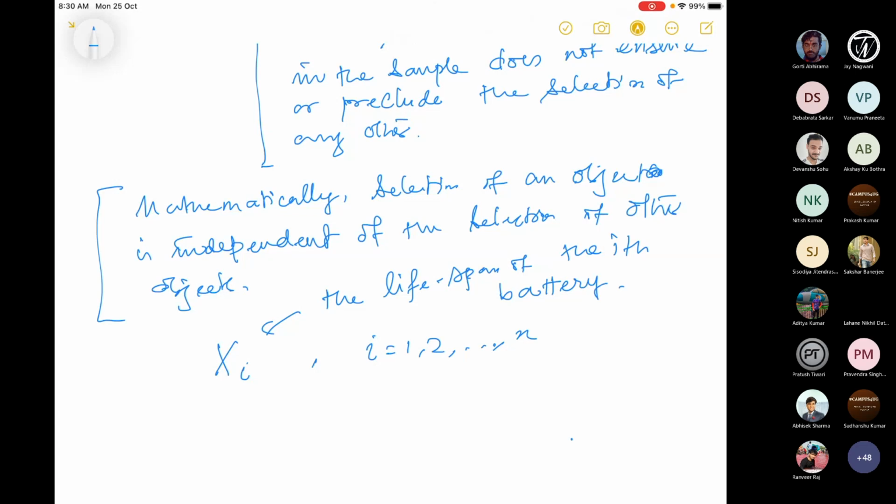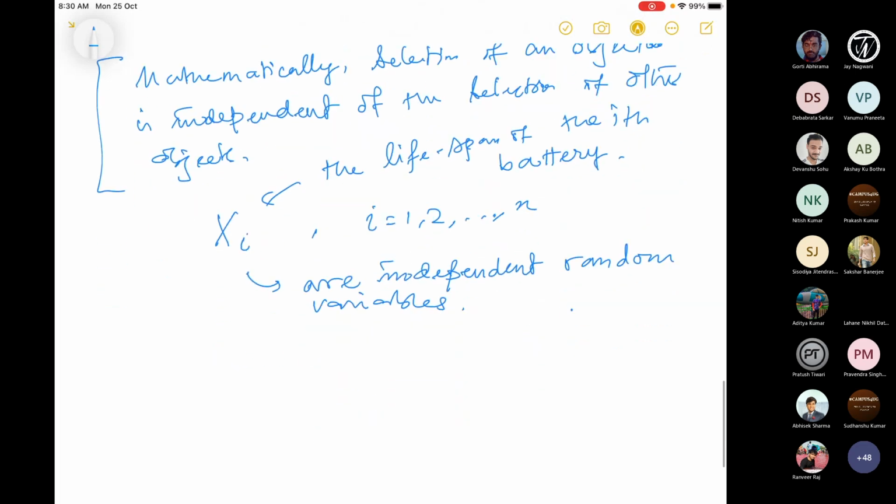Okay. Now, since I'm saying that the batteries are chosen independently, and since the lifespan depends on the battery itself only, these random variables are actually independent. They are independent random variables.